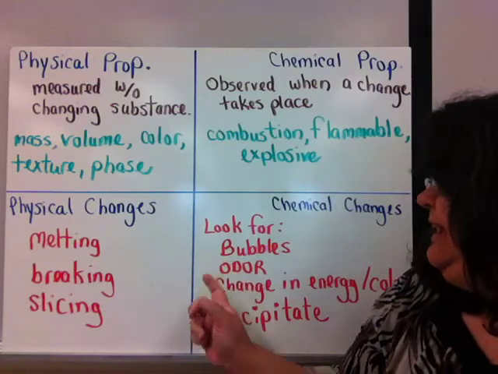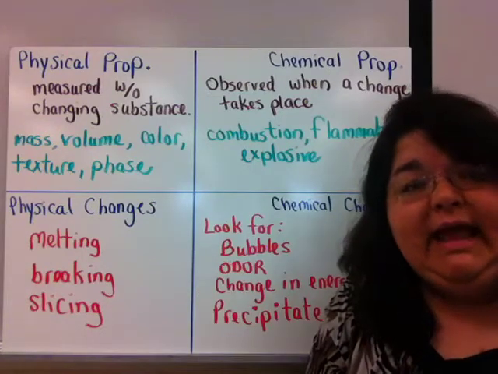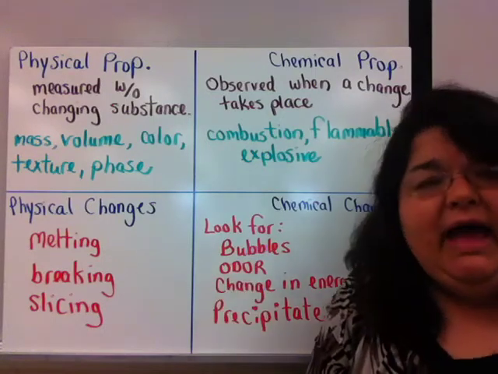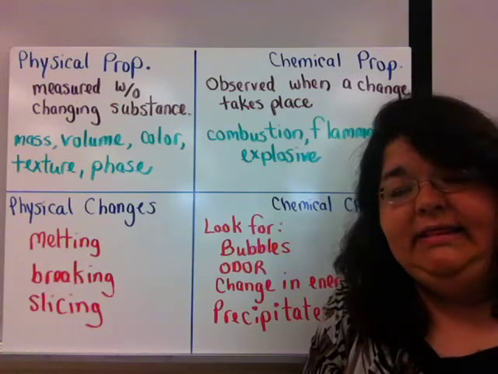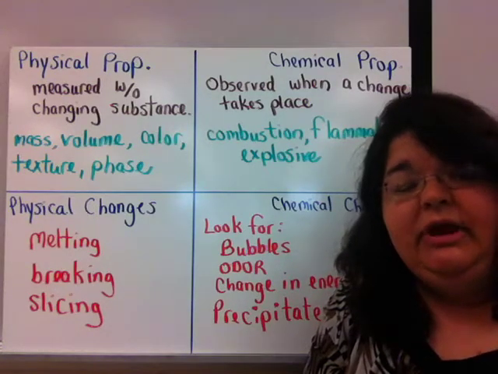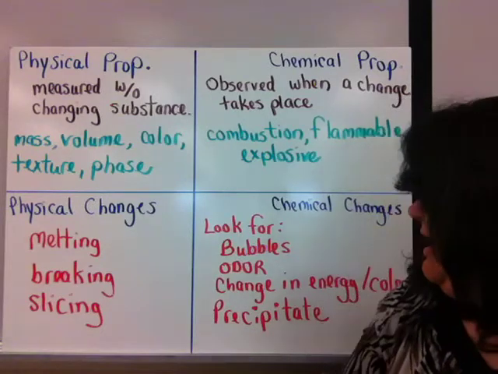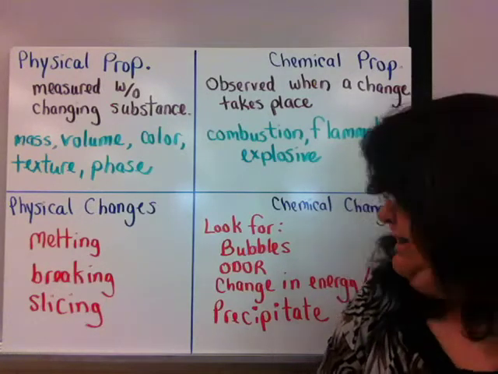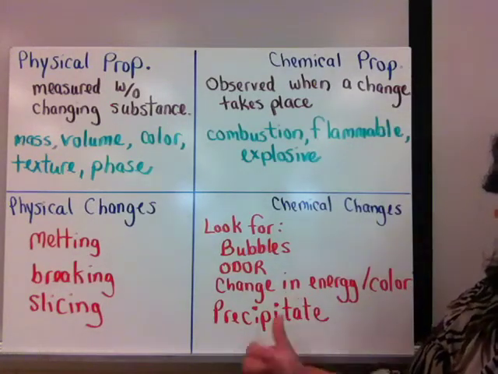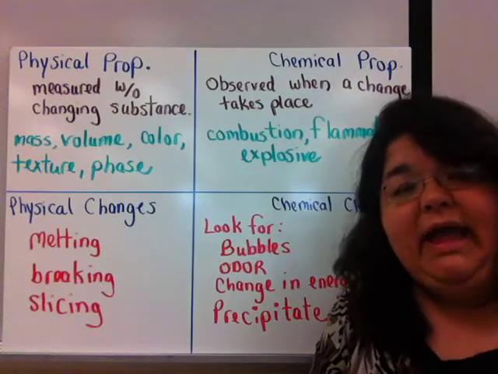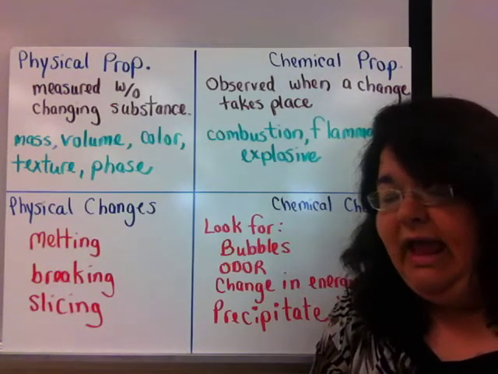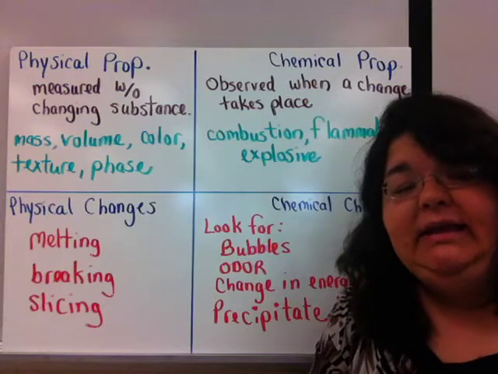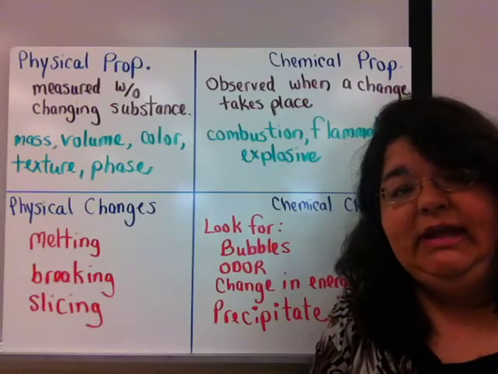So the bubbles I'm looking for here are more bubbles that I can't explain any other way. Same thing with odor. If I don't smell anything and then I add two chemicals to each other and then I do smell an odor, then that odor is an indicator that there was a chemical change when those two chemicals combined. Change in color and change in energy. If I react two substances to each other and those two substances become very warm to the touch as they react, then I know that I've had a chemical change take place.